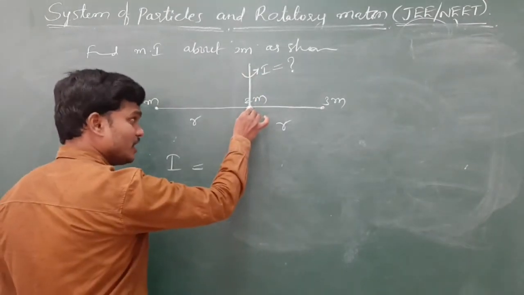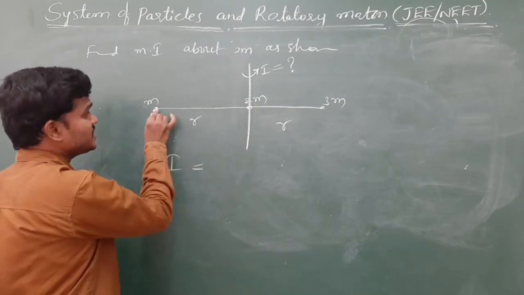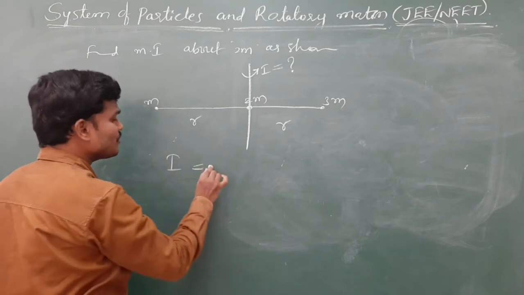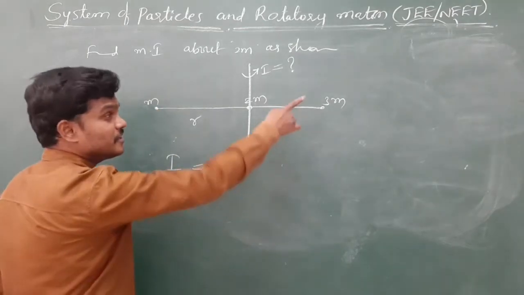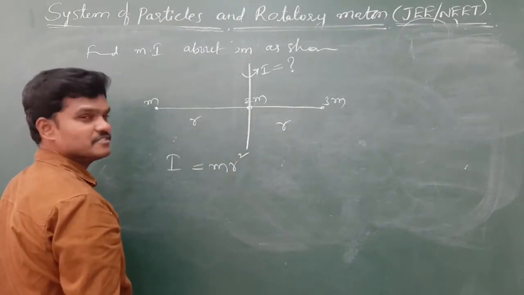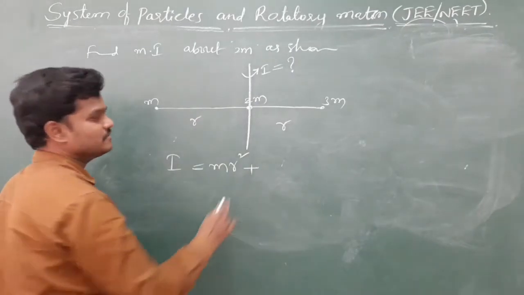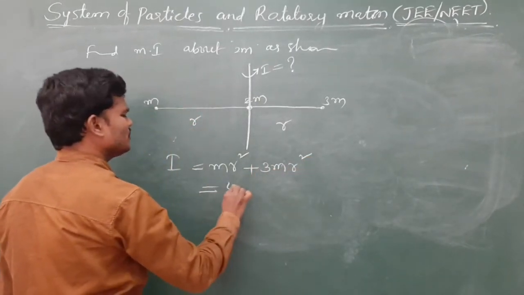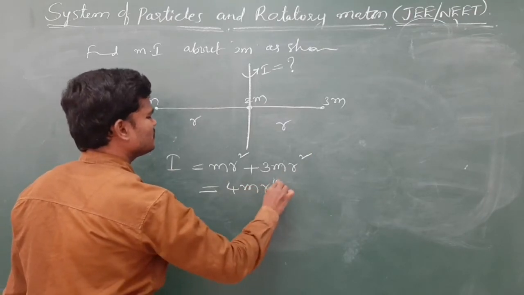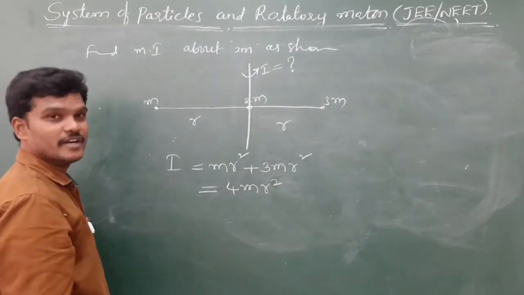So, about 2m, there is no moment of inertia, but m is at a distance of r, so there will be a moment of inertia, m r square. 3m is at a distance of again r. They may give anything. I am giving some examples here. So 3m into r square. Now the moment of inertia about this 2m mass is 4mr square.